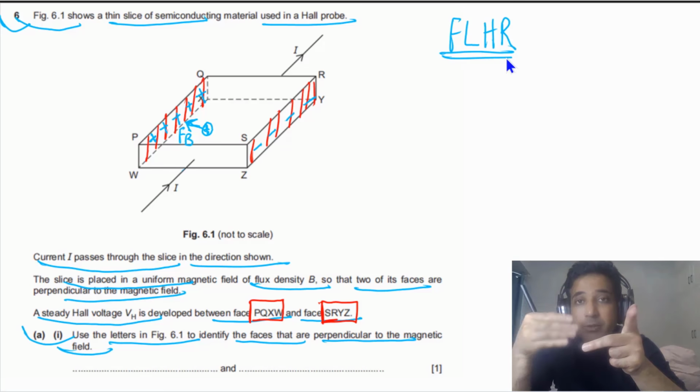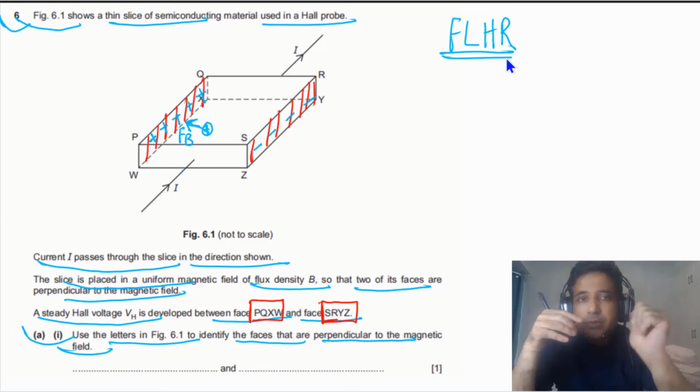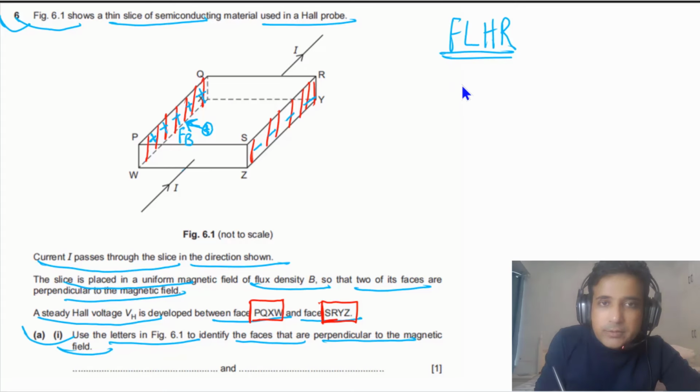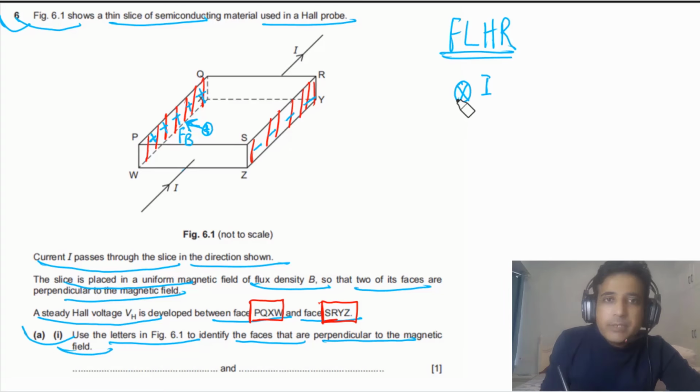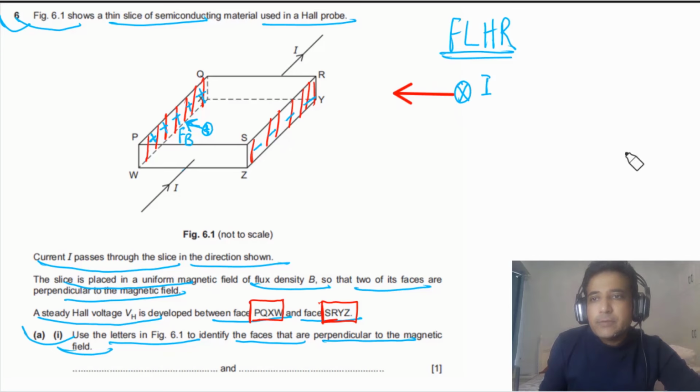If this point is clear to you, then simply you can answer this question. In this case, we have current that is into the page, and we have magnetic force to the left.